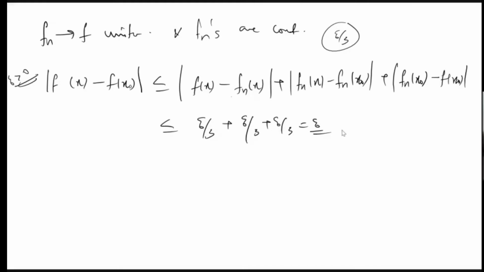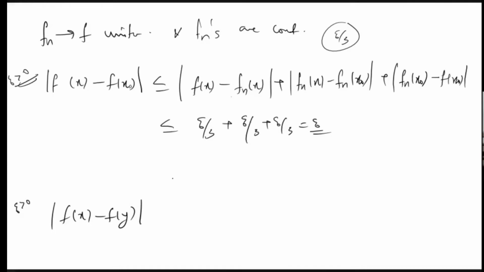If all fn's are continuous, then f is also continuous. Similarly, if all fn's are uniformly continuous, what will happen? Choose epsilon greater than 0. Here we were trying to prove the continuity at x0. Now, uniform continuity means it should not depend on x0. Here, this delta is depending on the point x0 because we are taking the continuity at x0 only. But here we want to prove that it is uniformly continuous.